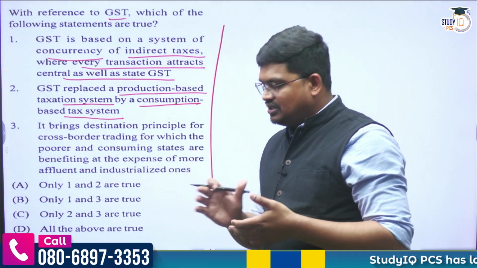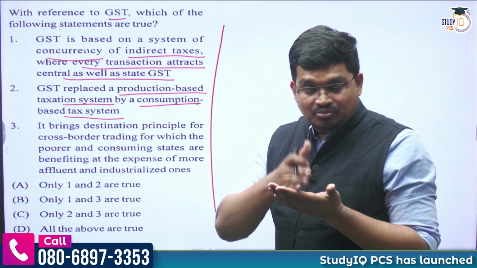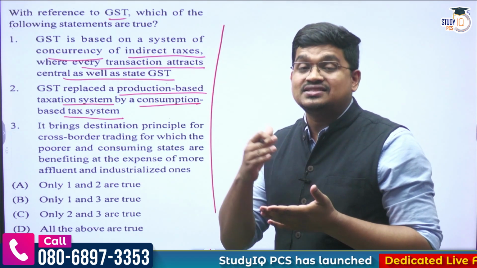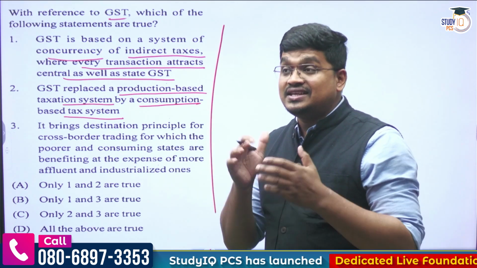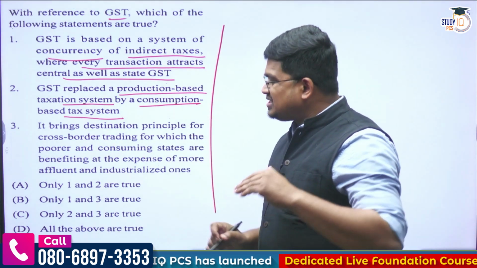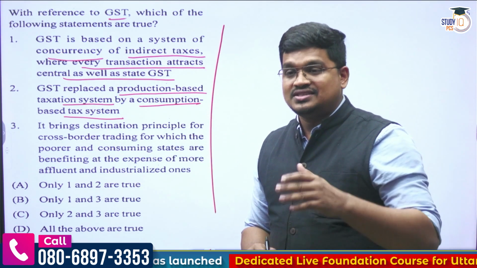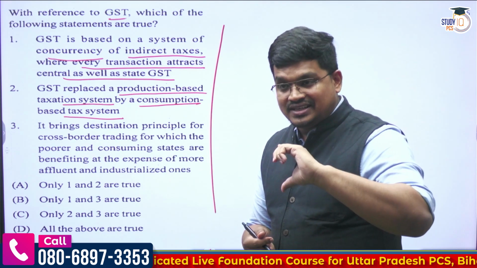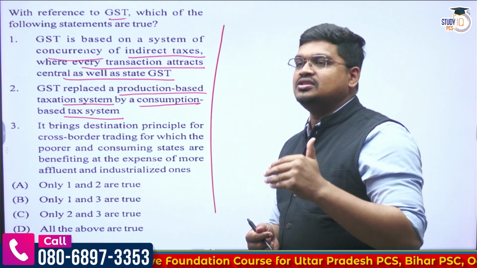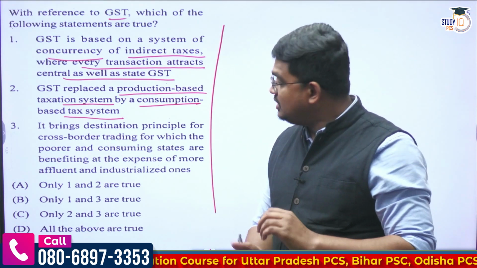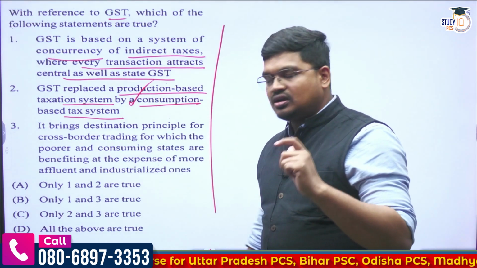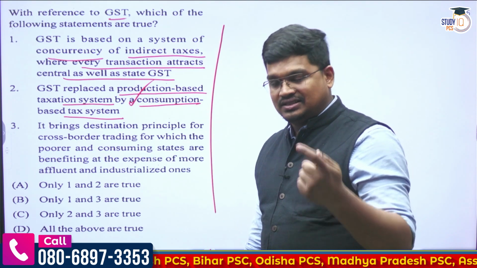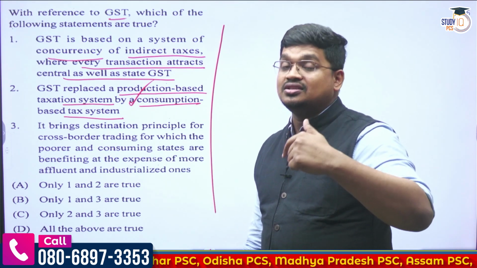But in the GST this is imposed at only one place, and that is known as the destination based tax. Destination based tax means the tax is imposed at the stage where the product is consumed. So it is called a destination based tax, and also a consumption tax. Earlier was the production based tax and this is known as the destination or consumption based tax.